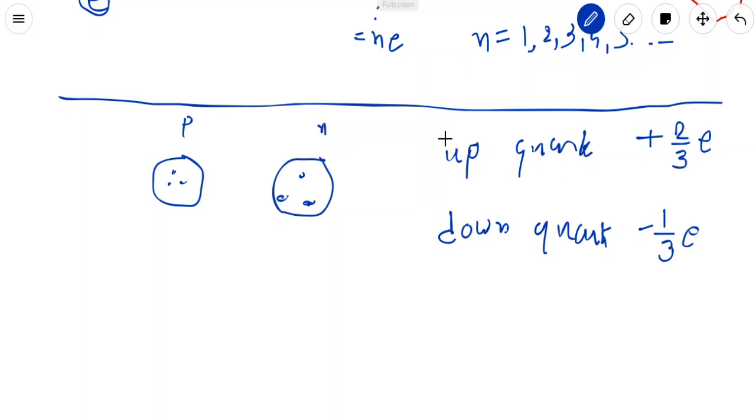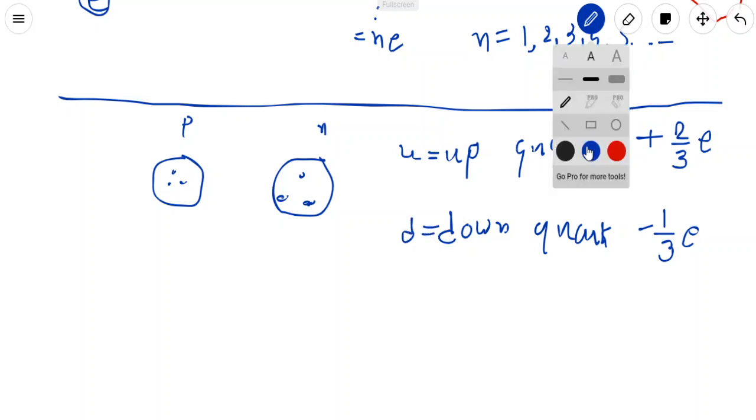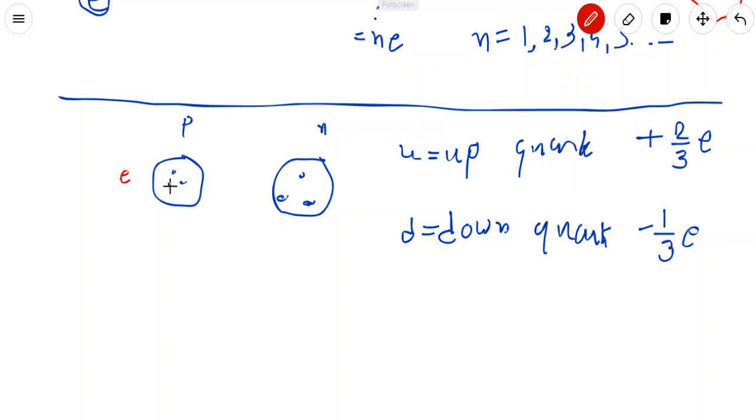If we denote the up quark by U and the down quark by D, then see here: we said that the proton has charge e, meaning 1.6 into 10^-19 coulomb, and the proton is made of an up quark, again an up quark, and one single down quark. So the construction is UUD in the case of the proton.